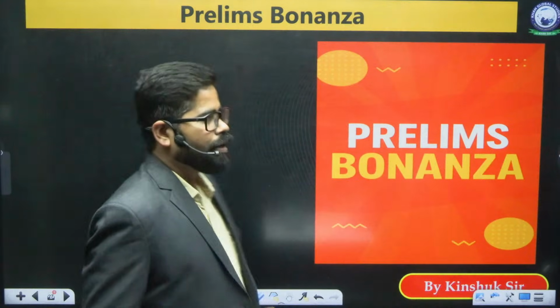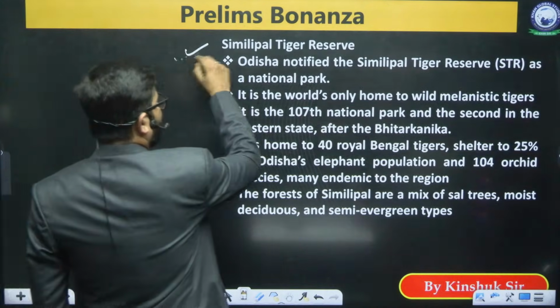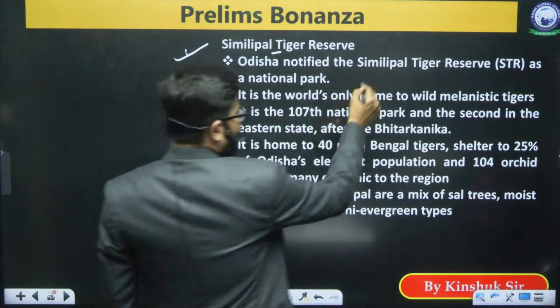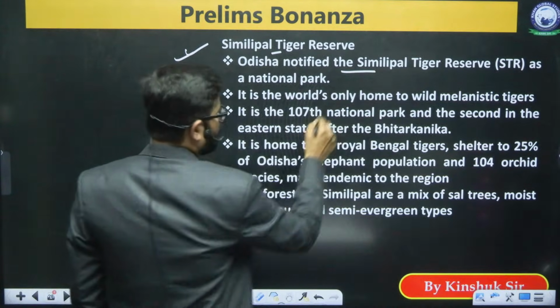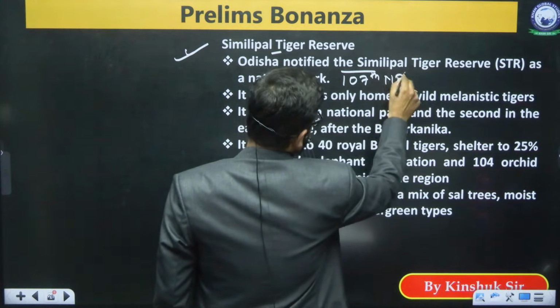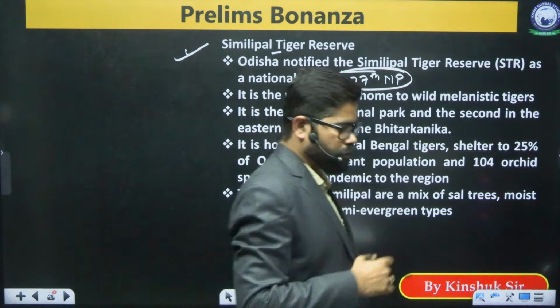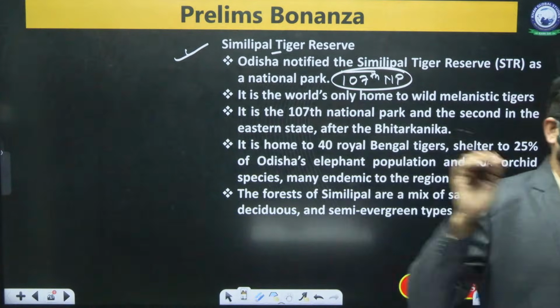Okay. Now coming to the prelims specific topic, there is the Simlipal Tiger Reserve. Odisha has notified the Simlipal Tiger Reserve as a national park. This is the 107th national park. Now this is the biggest confusion of the decade, of five decades, of the century, you can say.